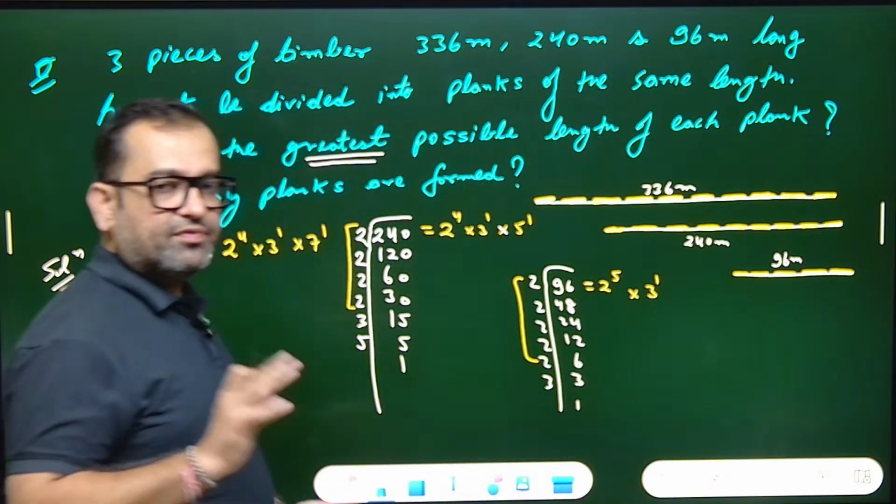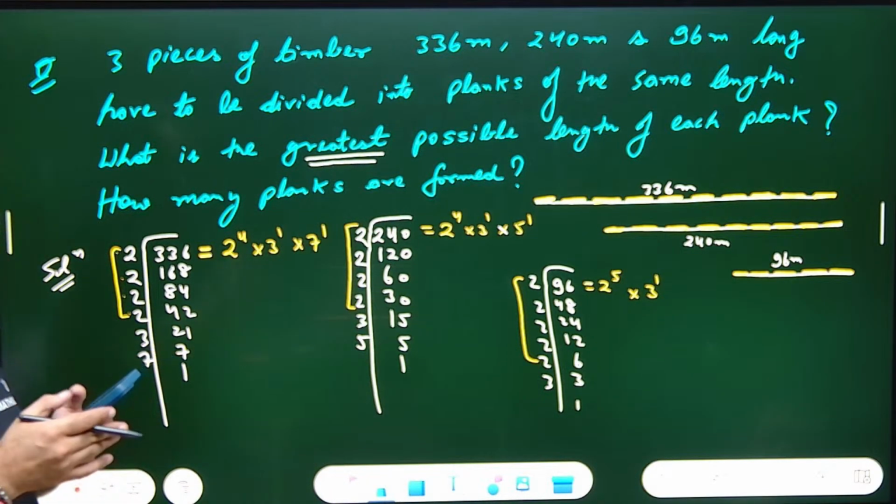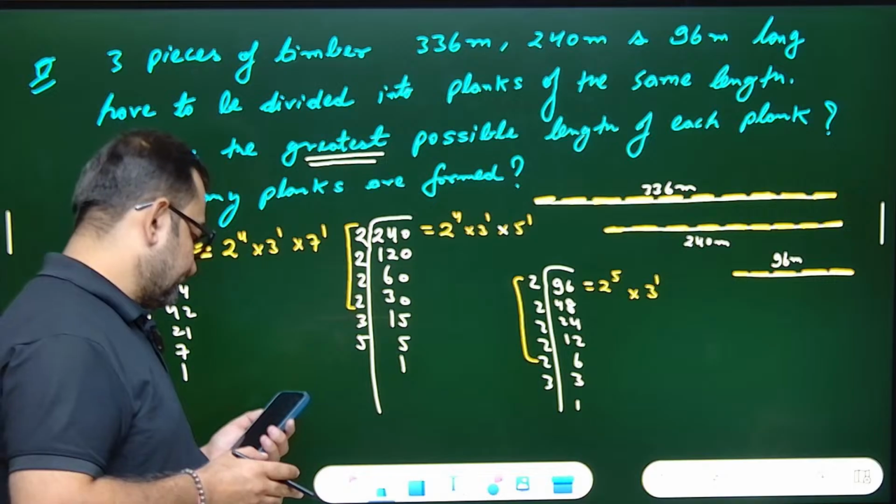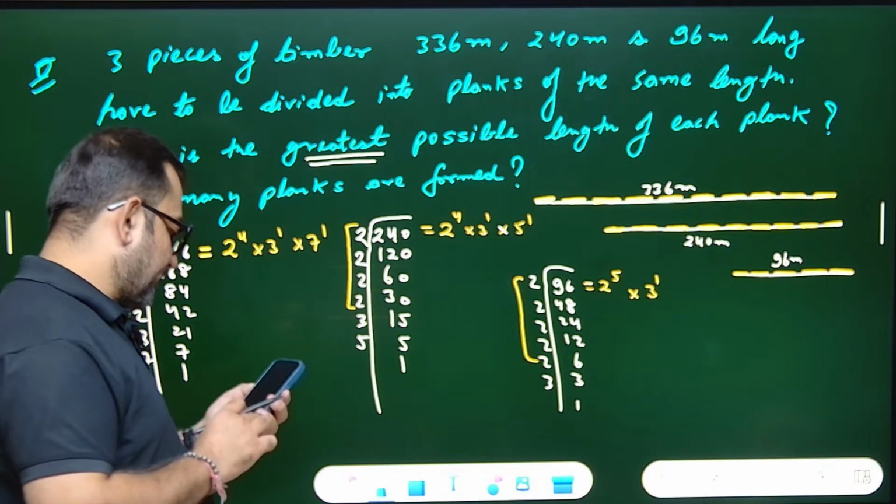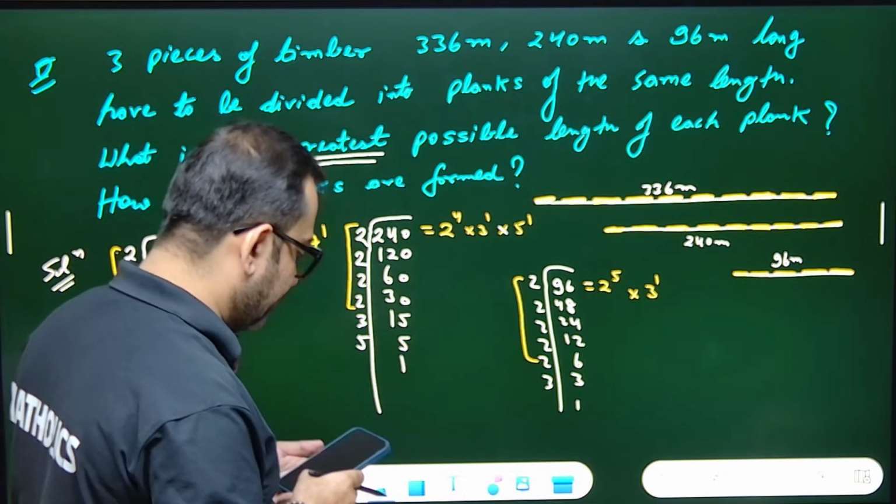So prime factorization clear? First thing in the comments. Prime factorization clear? Yes or no? Sorted? Can we move forward?